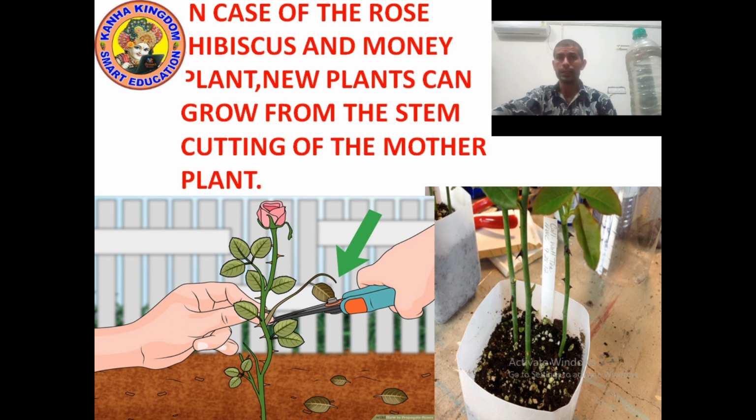So by cutting the stem, the stem cutting of the mother plant can grow into a new plant. Okay, so hibiscus, money plant, rose, they also develop from stem. Potato develops from stem, ginger develops from stem, money plant, hibiscus also develop from stem. Okay, understood? Now let's move to the next point.